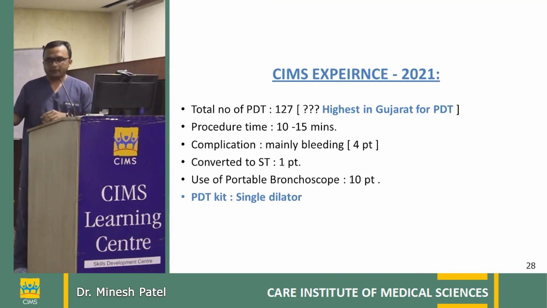We had only converted one patient to standard conventional tracheostomy. That was Dr. TKBG's patient, and we had tried, but it was not going easily, so that's why we converted to conventional tracheostomy. And we have used portable bronchoscopy in around 10 patients. These are all COVID patients, and mostly we have not used Griggs forceps. Every one of the 127 procedures has been done with the single dilator technique.